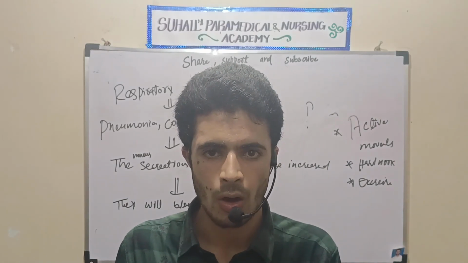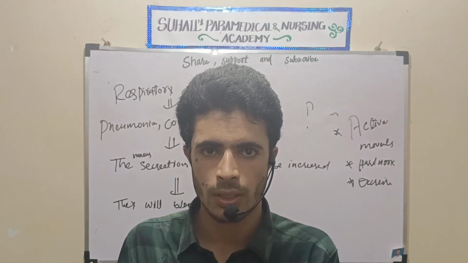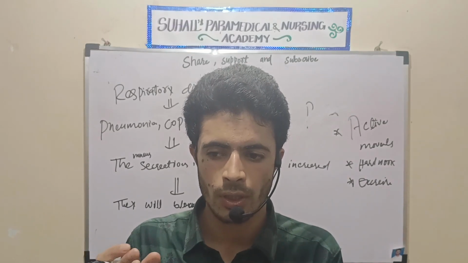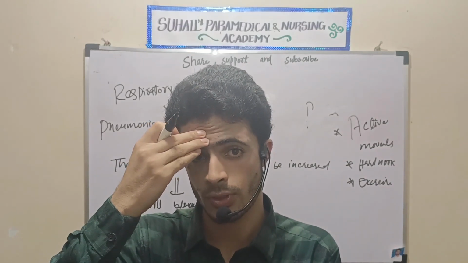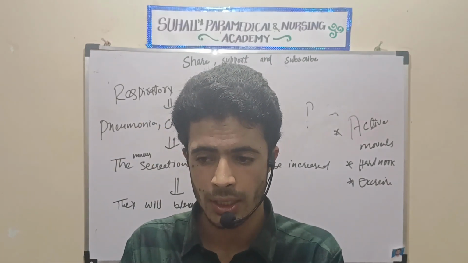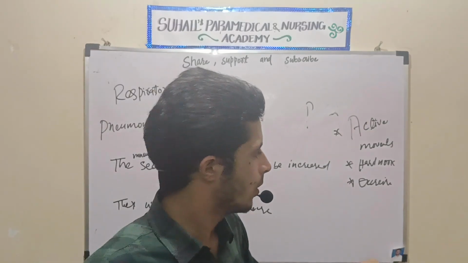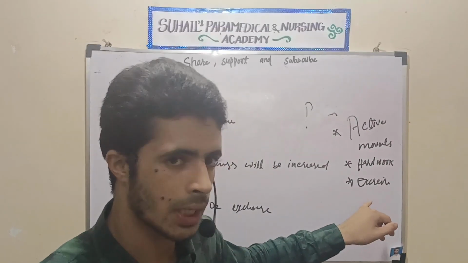Suppose the cell is using oxygen. For our cells, we need more than 95% oxygen saturation in the blood, and that is the normal oxygen saturation in blood, more than 95%.